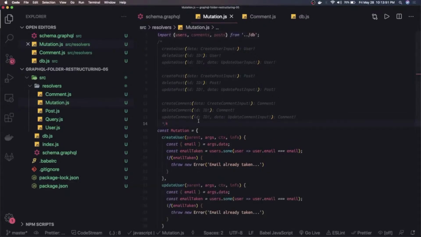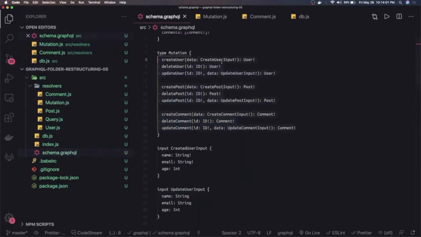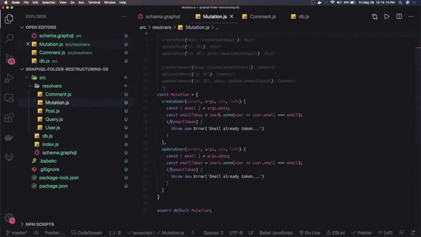So let's write our mutations, like create user, update user, delete user, and all these things. Create user means we will get the data, and we have already defined the payload for create user, this data, where we are going to have a name, email, and age. We can access this object through the argument object. So in the mutation we access this from args.data, because data is the parameter name.